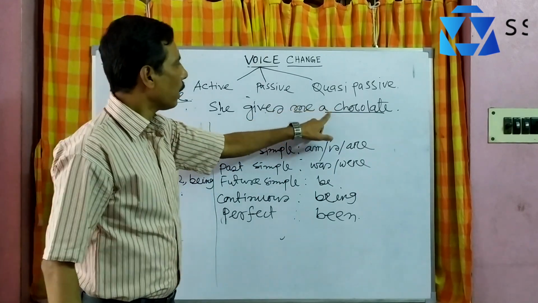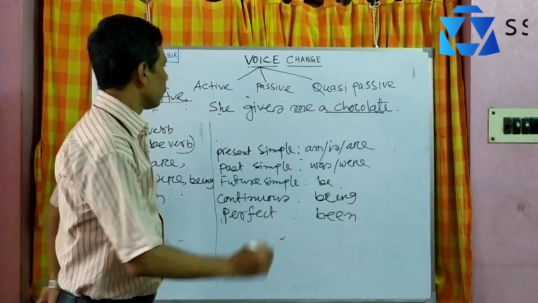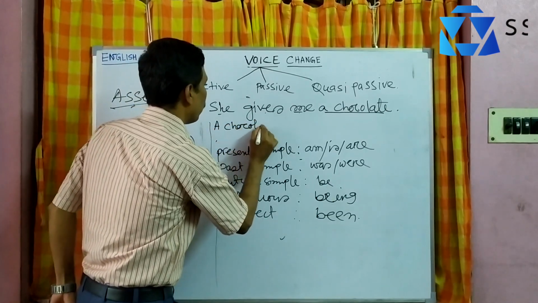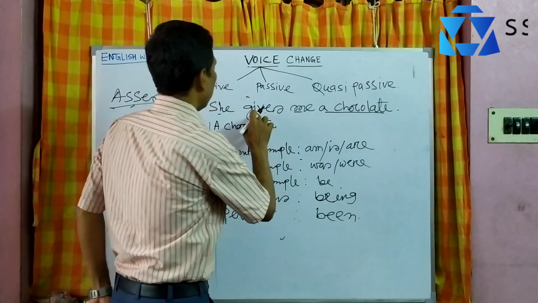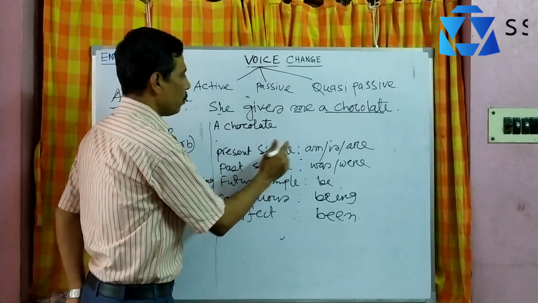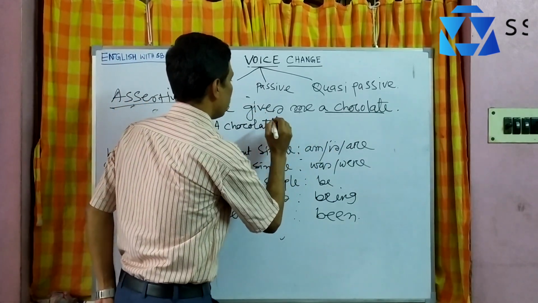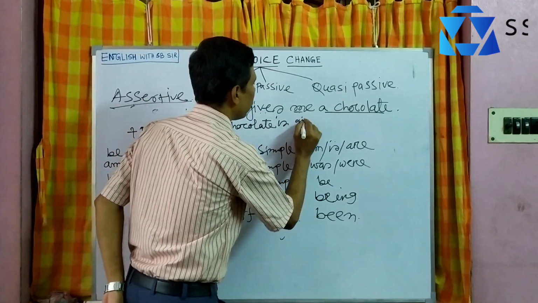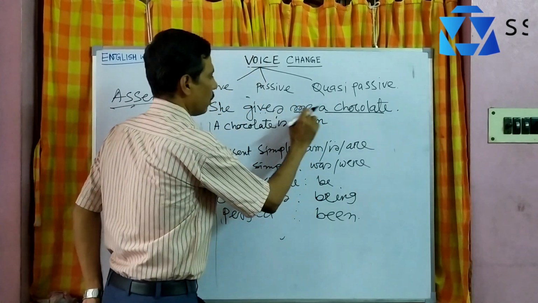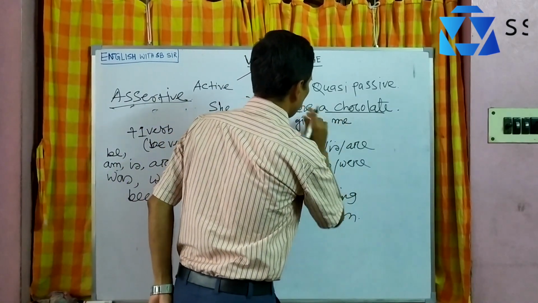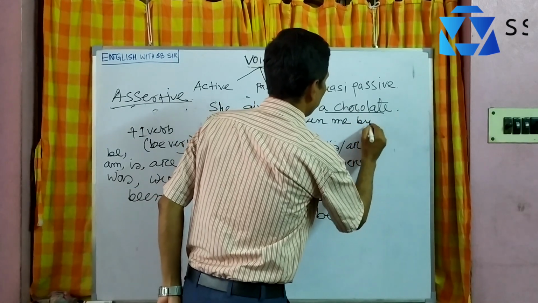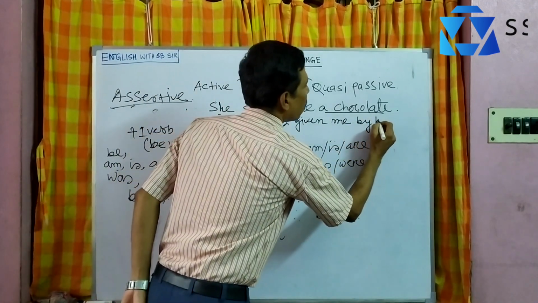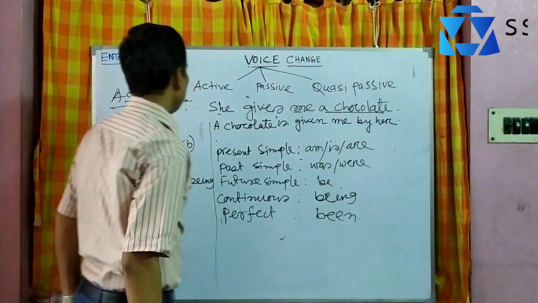At first you take a chocolate. Suppose this object is a chocolate. As it is present simple, what should be used is obviously is: a chocolate is. This is the third form, given. Then the retained object, me. Next, by. Next, the subject should be she, in object form, her. This is the first answer.